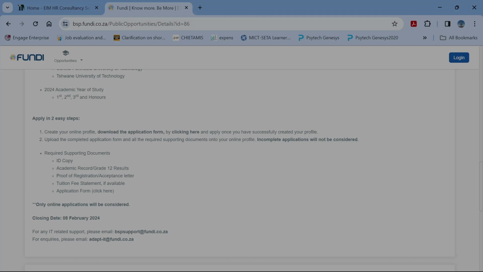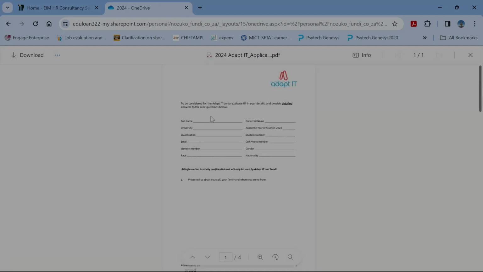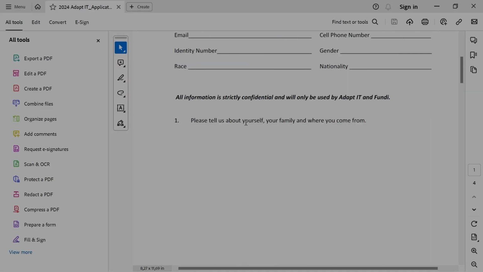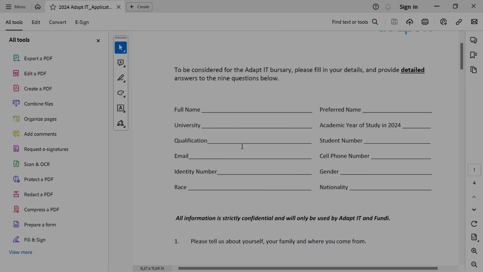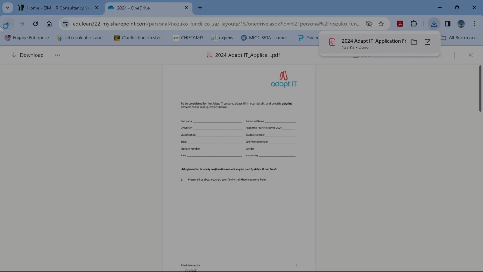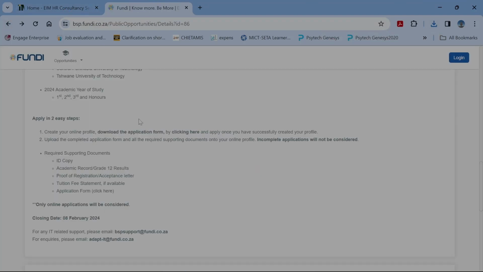So applying is two easy steps: create your online profile, download the application form by clicking here. So we can click on this particular section and then we will be taken to the application form. We can press the download button and then we have it in our downloads page. Okay. And this is now where we obviously come back to this section in a moment. Just close this and we go back to the normal portal and then apply once